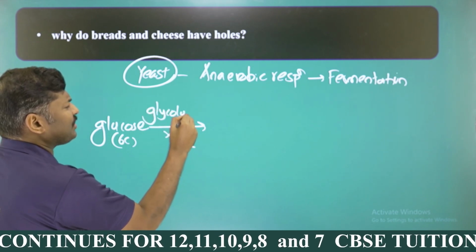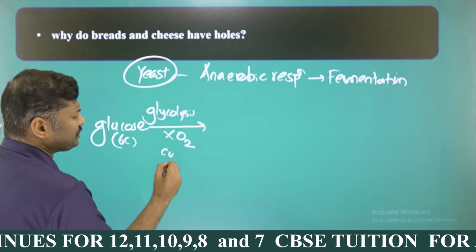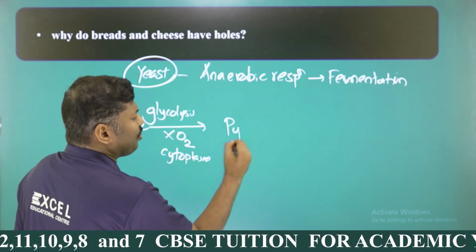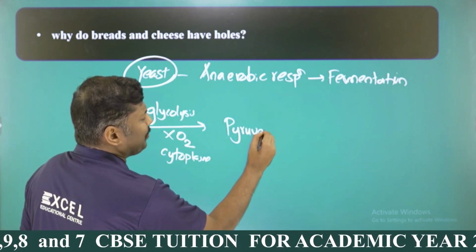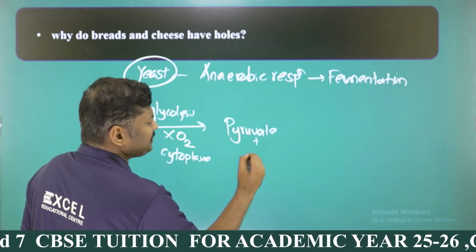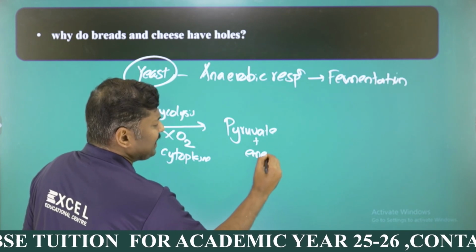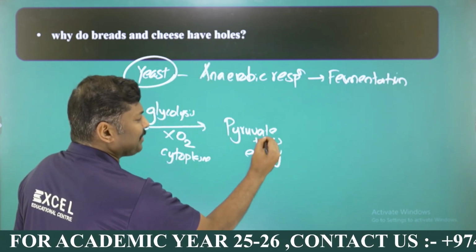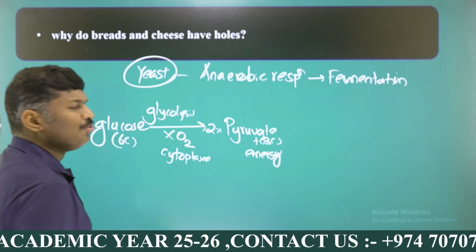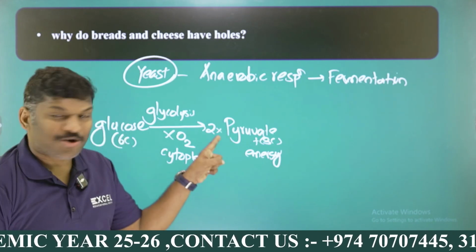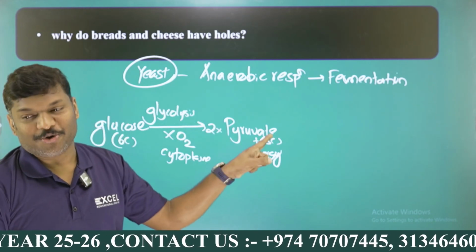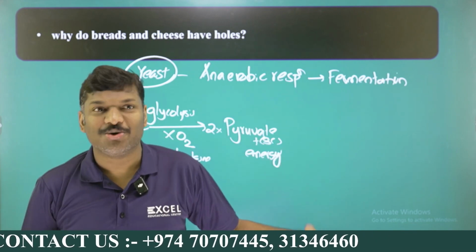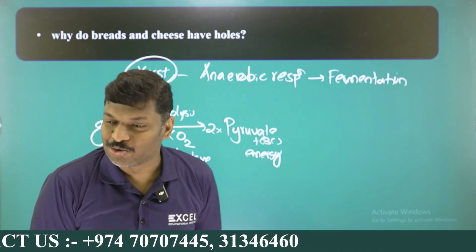Glucose, in the absence of oxygen, undergoes a process called glycolysis, my dear students. The process takes place in the cytoplasm to make a compound called pyruvic acid, or pyruvate, plus a very small amount of energy. Pyruvate is a 3-carbon compound, so one glucose, a 6-carbon compound, is broken down into 2 molecules of pyruvate, right?